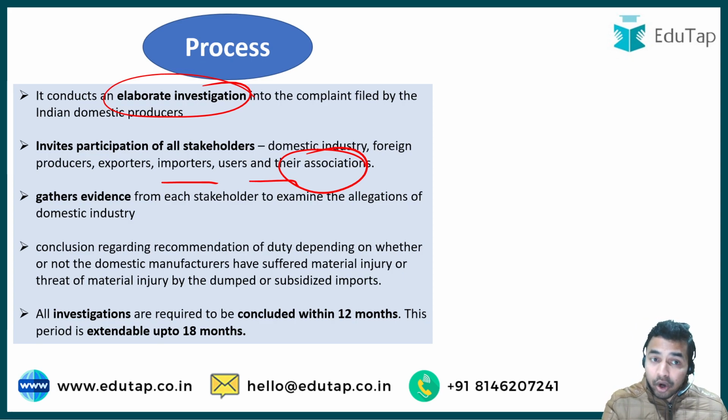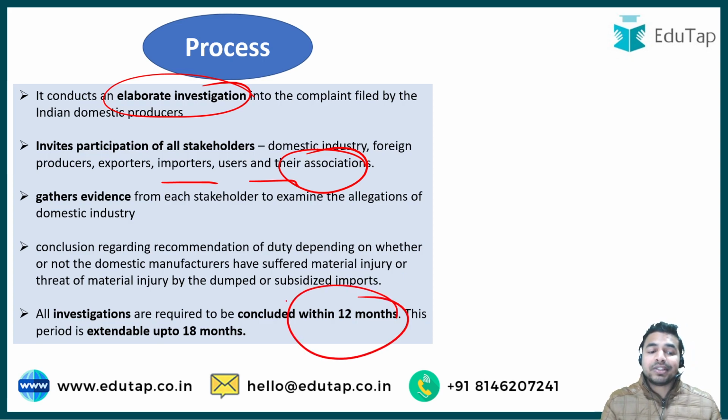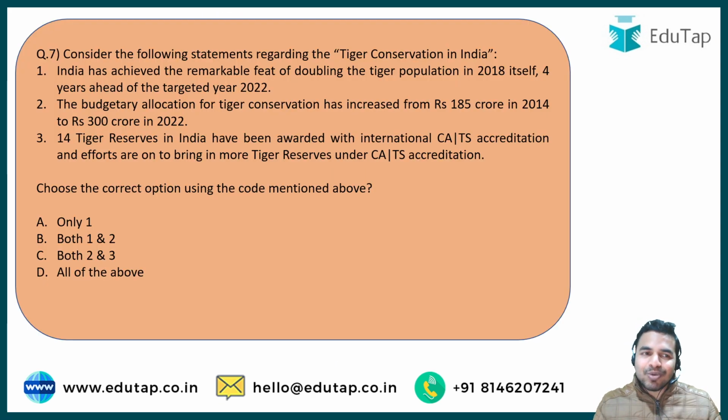On the basis of these evidences, and after examining all of them properly, a decision will be taken on whether the anti-dumping duty will be imposed on such products or not. All such investigations are required to be concluded within a period of 12 months, and this period is extendable only up to 18 months. So that was all from this part that you are required to remember from the exam point of view, and I really hope that this topic of the Directorate General of Trade Remedies is very clear to all of you. Now let us move on to the next question, which is here on your screen.